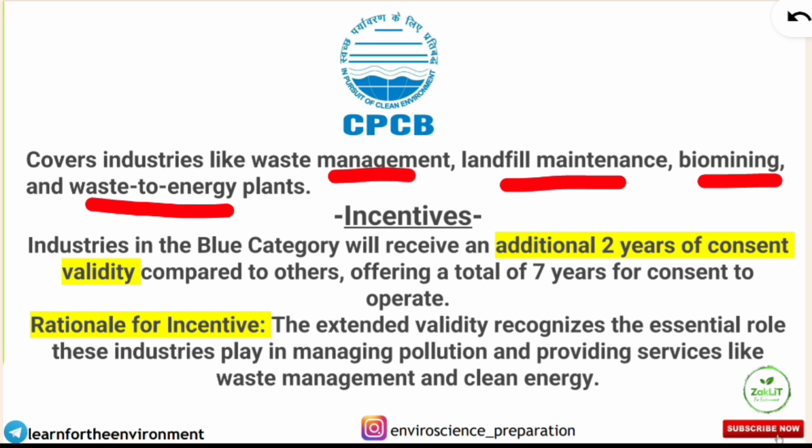So CPCB will give to these industries which will be in the blue category an additional 2 years of consent validity compared to others. That means other industries are having 5 years validity, but if your industry is under this blue category, you will have a total of 7 years for consent to operate. So you can operate till 7 years if you are under the blue category, if you are showing the environmental services. What is the environmental services?